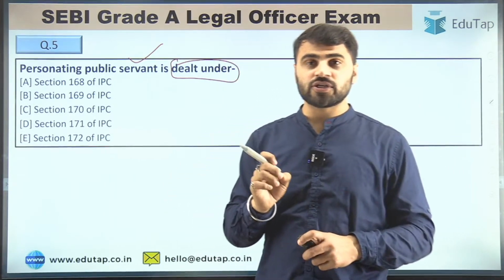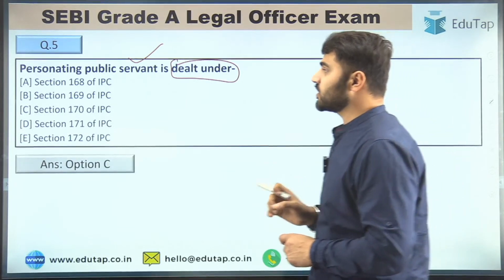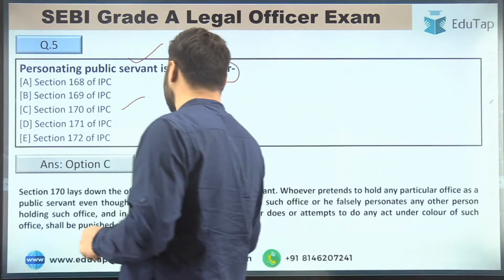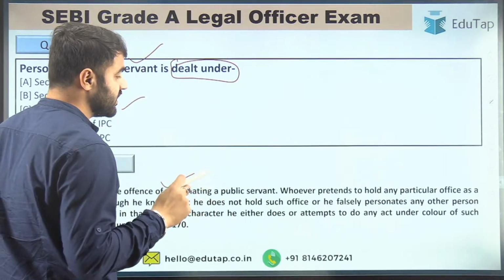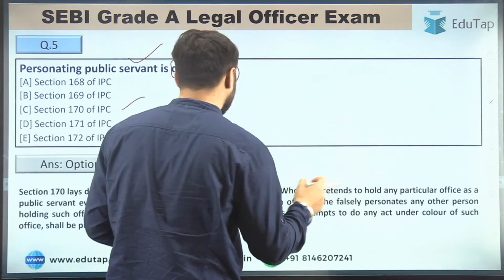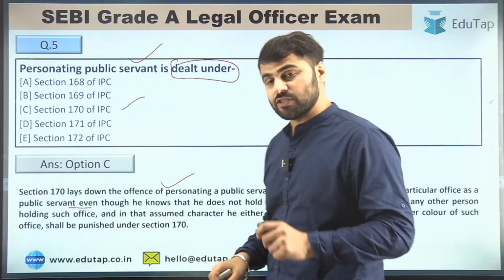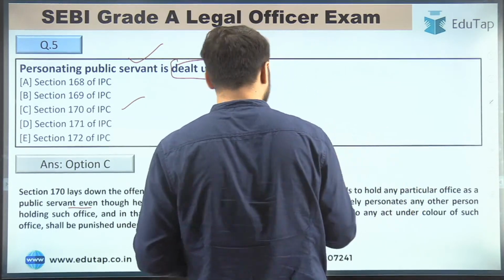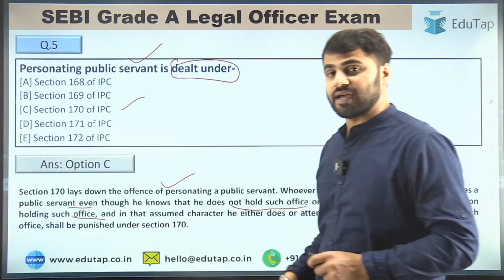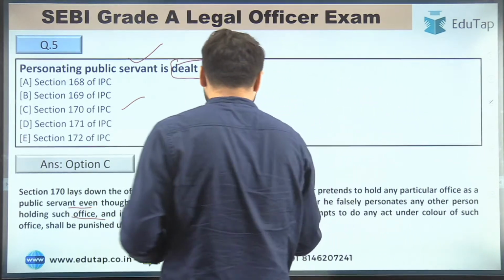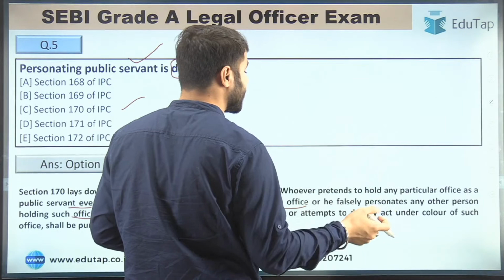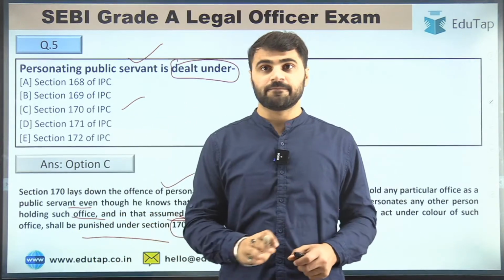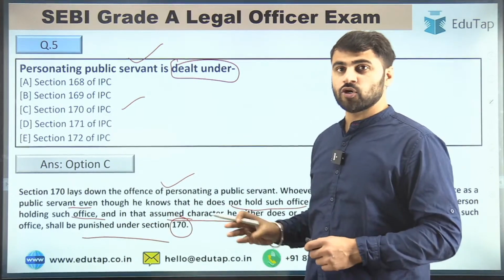So the right answer for question number 5 is, guys, option C, that is section 170 of the Indian Penal Code. When you read section 170, it lays down the offense of personating a public servant. Whoever pretends to hold any particular office as a public servant, even though he knows that he does not hold such office, or he falsely personates any other person holding such office, and in that assumed character he either does or attempts to do any act under color of such office, shall be punished under section 170. Right, guys? So I hope you got the clarity.